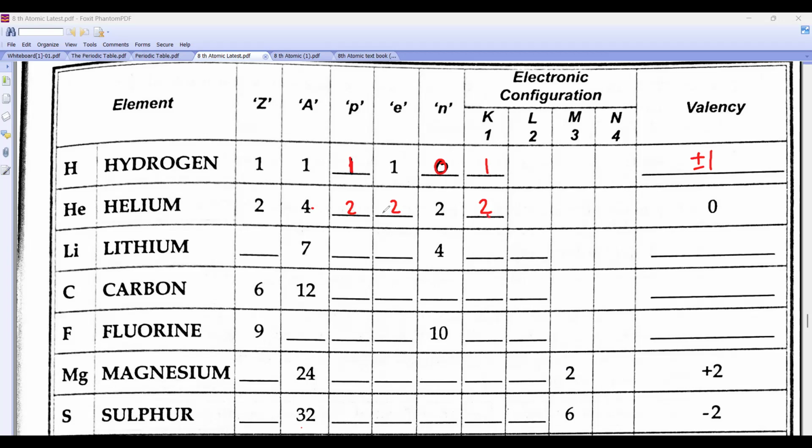Lithium. They have given neutron and mass number. So you do, beta. How to find it, beta, with this? With the help of this, beta, what will you do?